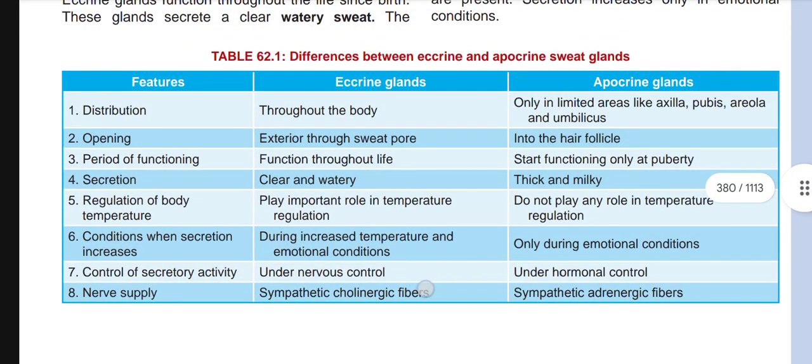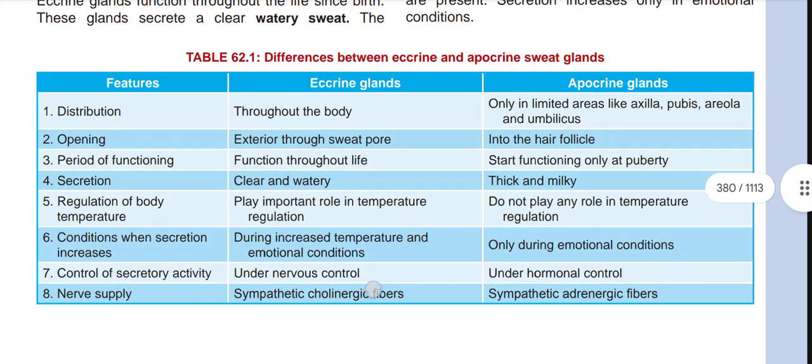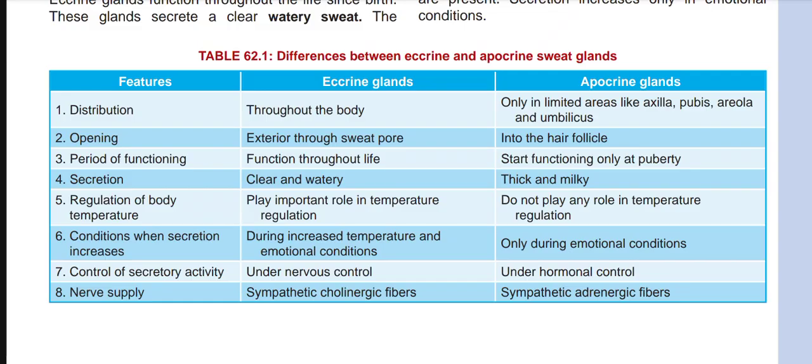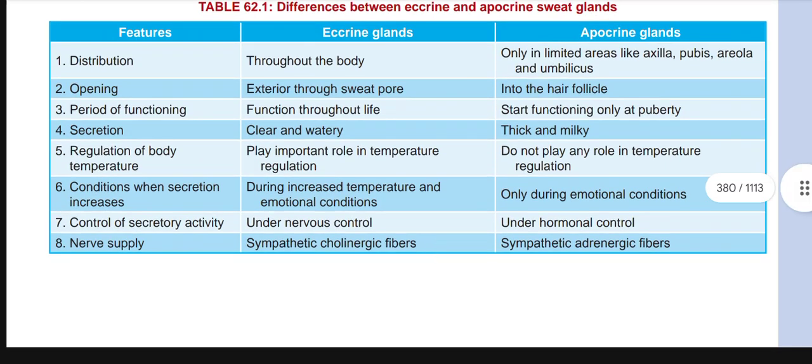Now we will see the differences between the eccrine and apocrine sweat glands. Eccrine glands are distributed throughout the body, but apocrine glands are present only in limited areas like axilla, pubis, areola, and umbilicus. Eccrine glands open to the exterior through a sweat pore, and the apocrine glands open into the hair follicle. Period of function: eccrine glands function throughout life, and apocrine glands start functioning only at puberty. Secretions are clear and watery in eccrine, and thick and milky in apocrine. Eccrine glands play a major role in temperature regulation, and apocrine glands do not.